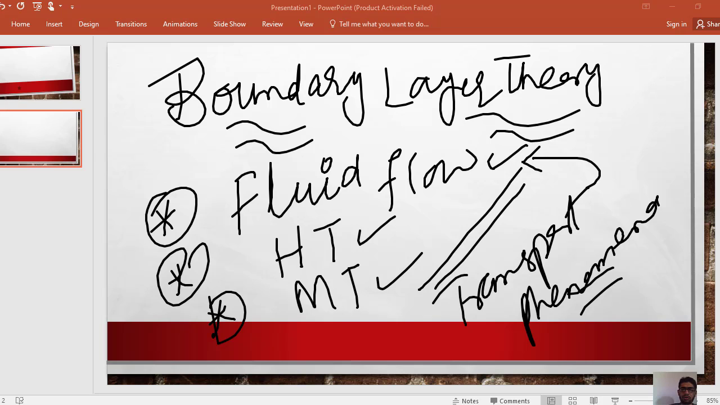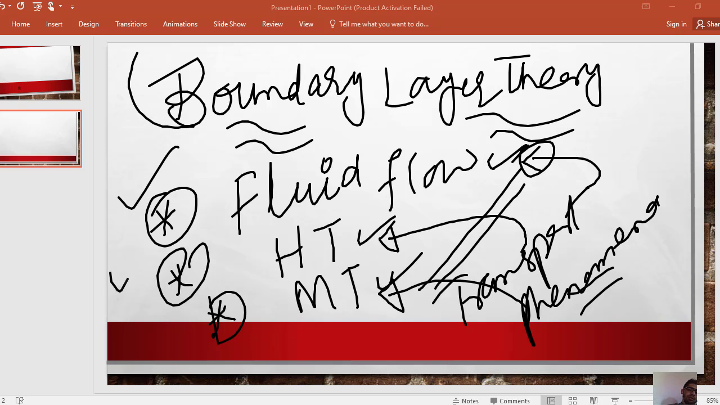In transport phenomena we discuss three phenomena. One is momentum transport, which is fluid flow, velocity transport. Another phenomenon is energy transport. The third phenomenon is mass transport. So the boundary layer theory is very important in fluid flow, and in heat and mass transfer.